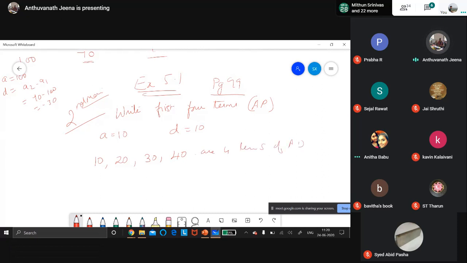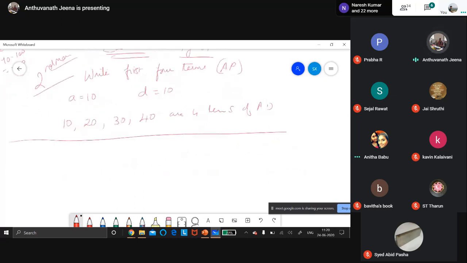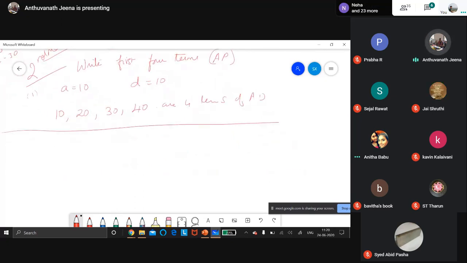The first question is checking whether it is an AP or not. First main we can do later. Now second main, first sum I have done. Now third sum Afra will read.